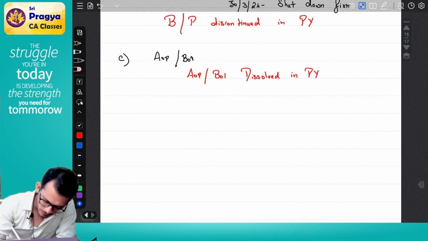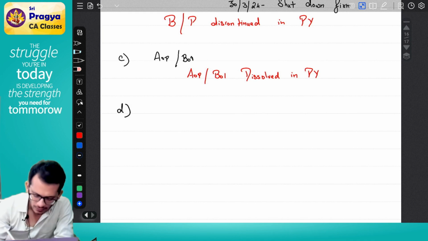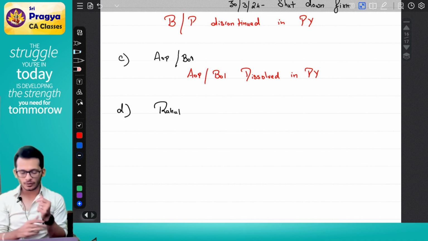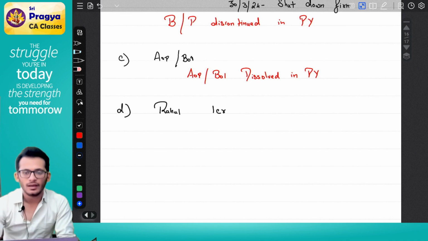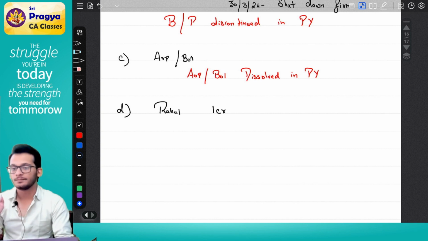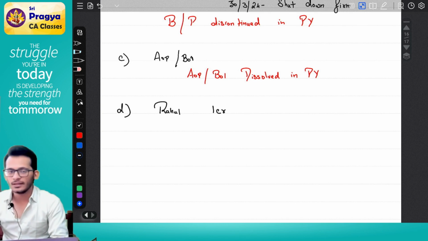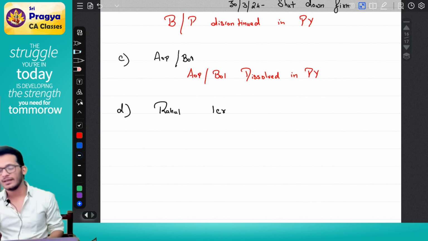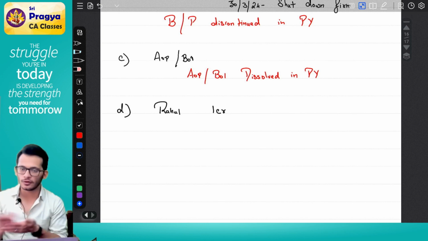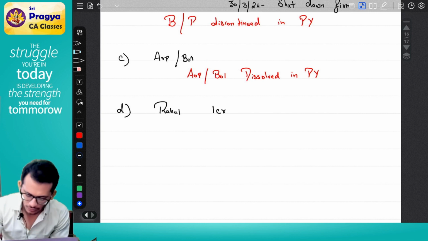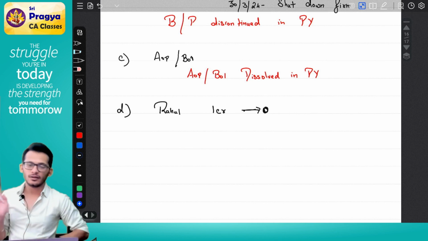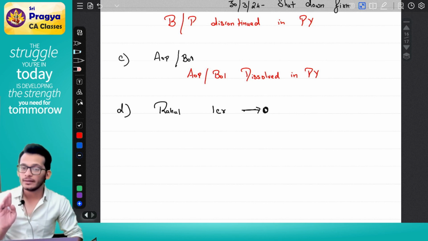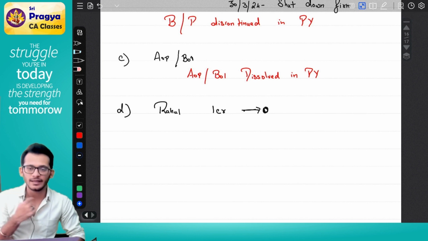Scenario number 4. Rahul is there. Now Rahul is already poor, but in the current year has earned an income of 1 crore. Unfortunately, what happened is this 1 crore rupees which he earned, he spent off the whole money. He went gambling and everything. Money spent fully. Yes, he has zero money in his hand. So out of the 1 crore income, he has zero left. Right now, Rahul, will he be liable to pay tax still? Yes, because you spent it, that is your responsibility. Income tax still wants their tax.